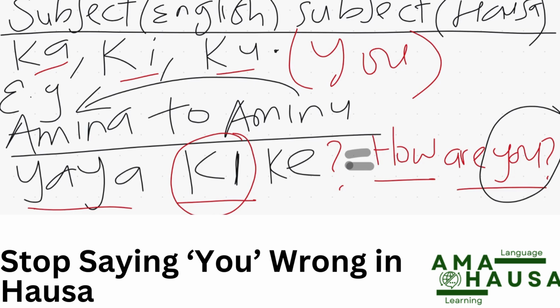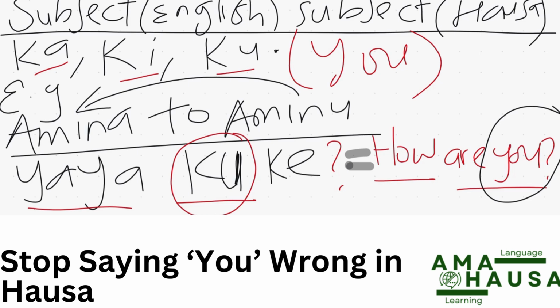But when you see a group of people, you just want to say, how are you guys doing? How are you all? You just change this to ku. So Yaya Kuke. This could be somebody to Amina and Aminu. This can be you talking to 3 or 4 people, or 2 people who are just maybe standing by the roadside. You want to say hello to them. You could just say Yaya Kuke. That means, how are you people doing?